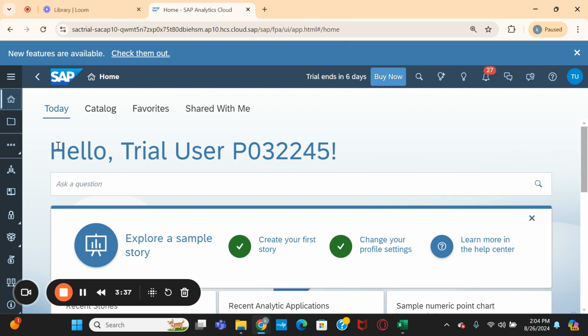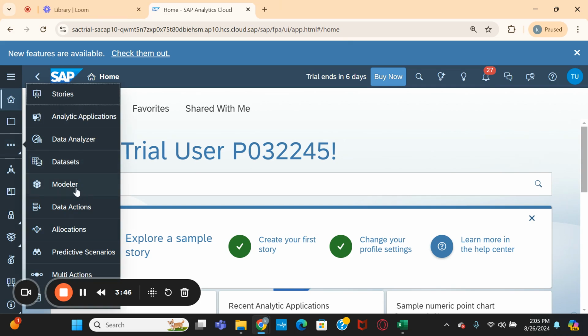What features can we see in BPC? Those features we can also see here, majorly the modeler. Data actions we can see, allocations we can do as in BPC, and multi actions are also there.